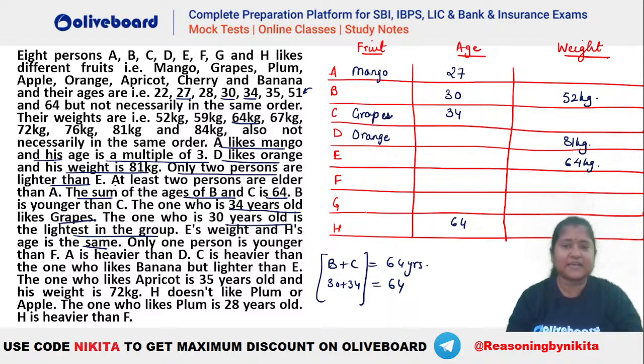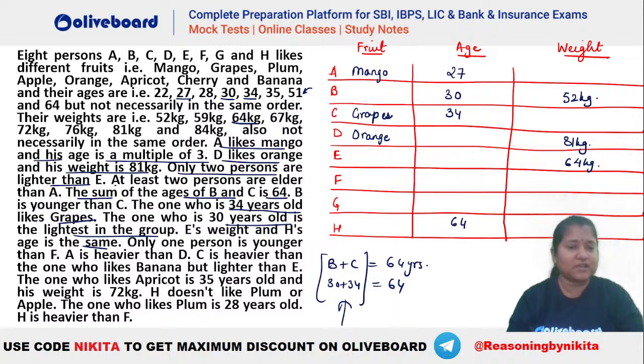Only one person is younger than F. So that means F has to be the second youngest person, right? So 27 years old he has to be. 27 तो already A हो रहा है. Did we miss something here? I hope we have not missed something. Did we miss out something, guys? अभी कुछ मिस कर दिया क्या हमने कोई केस यहाँ पर? जल्दी बताओ. Let's see. Only 30 and 34 for 64. Yes, 30 and 34 was there for 64.